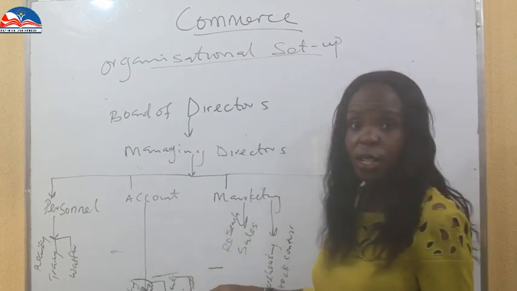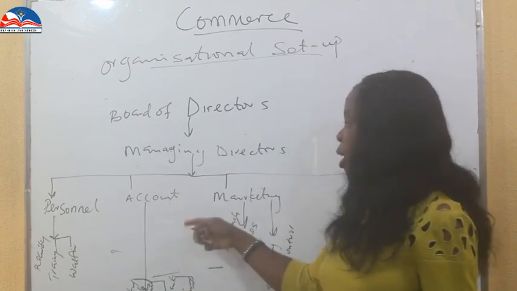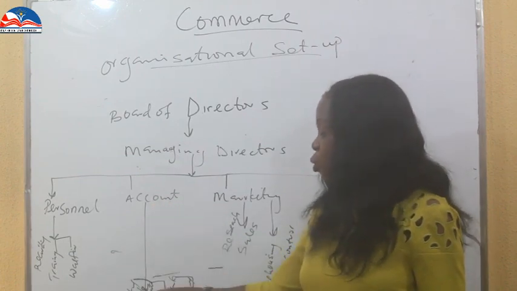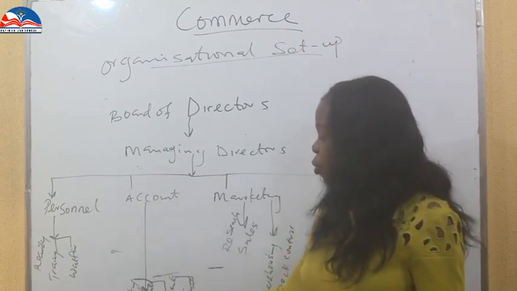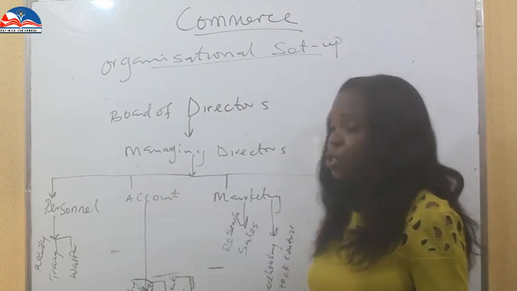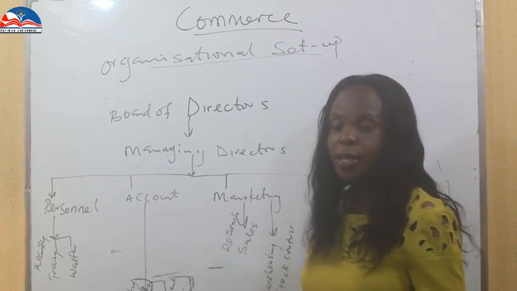Then the treasury: how is the organizational treasury handled? The accountant takes care of this department. So the accountant gives directives to the auditor, to the person handling the personal emolument of each of the staff, to the cashier, and to the treasury manager or the treasury person.